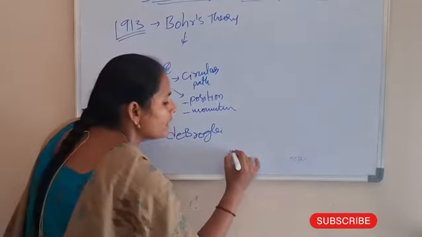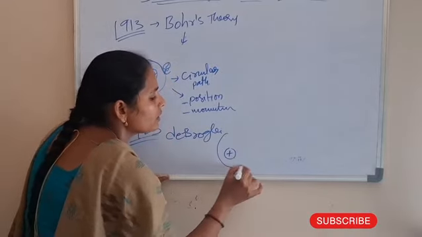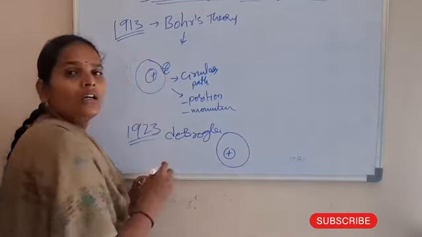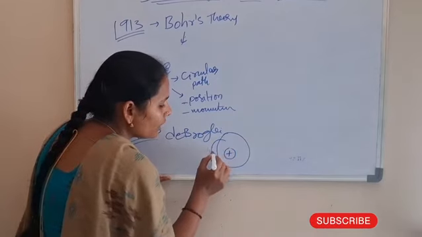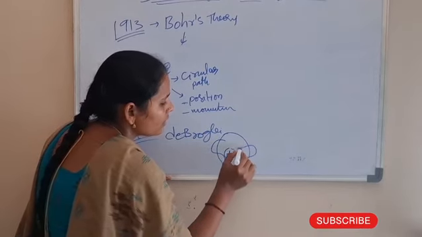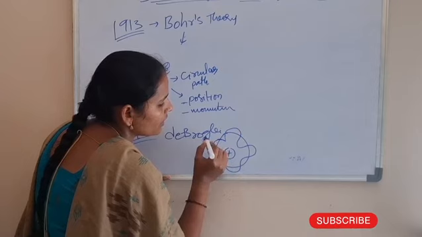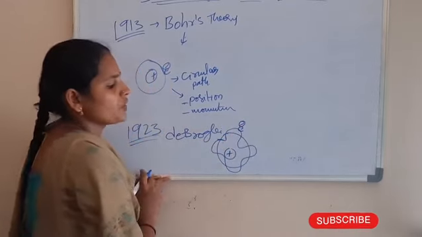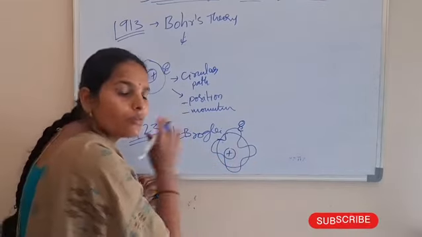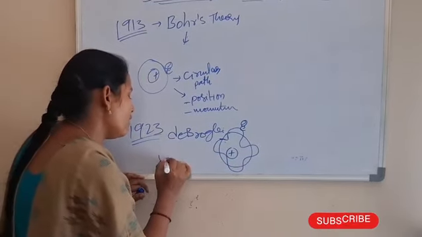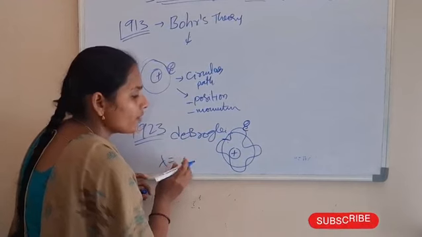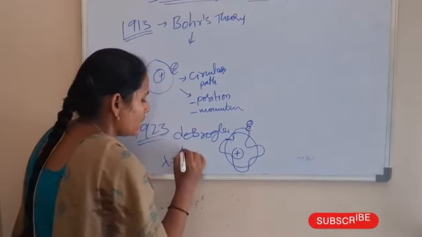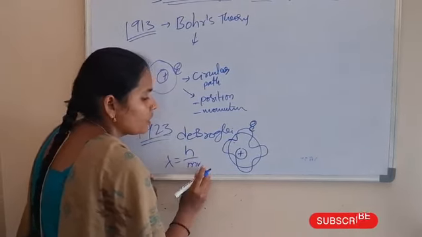He shows that this is the nucleus, this is the orbit, and the electron revolution in the orbit is wave motion. By this wave motion, he gave the wavelength of the electron: the wavelength of the wave is h by mv.